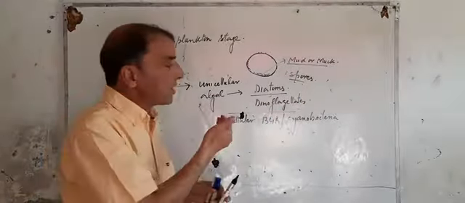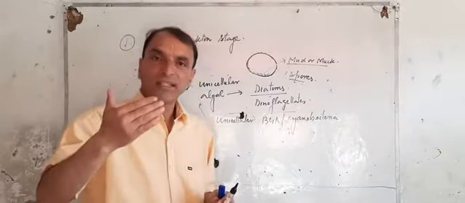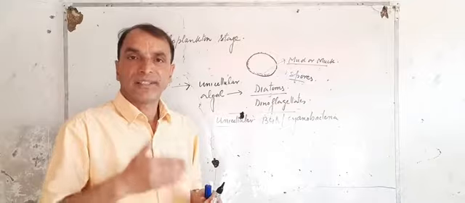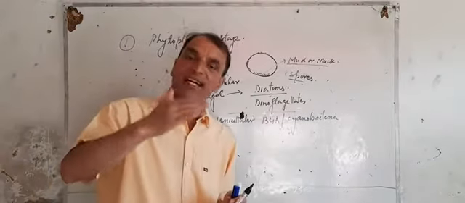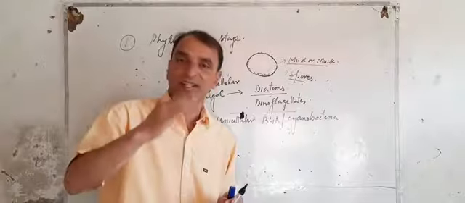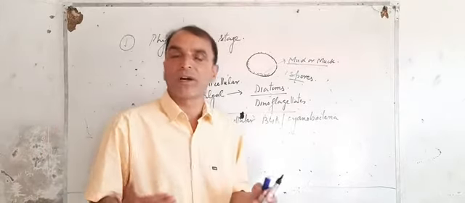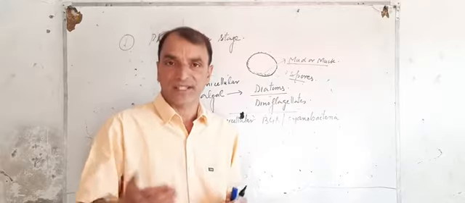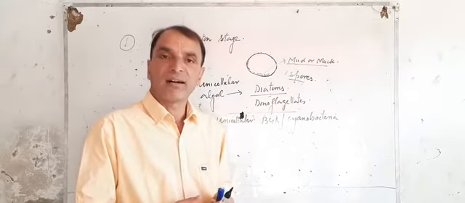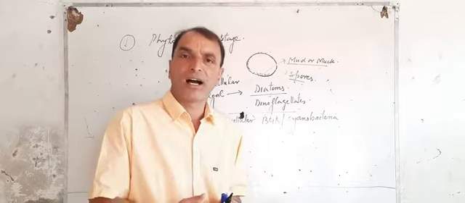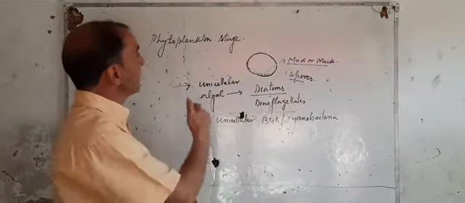Diatoms, dinoflagellates, mostly diatoms, over the years form a huge mass of their body debris on the bottom of the sea floor, which accumulates over years, and that is known as diatomaceous earth, diatomite. आपने previous classes में जब diatoms को पढ़ा होगा तो आपने ये सुना होगा diatomaceous earth, जिसके बहुत सारे uses हैं, commercially वो important है, हम टूथपेस्ट में उसका इस्तेमाल करते हैं, पॉलिश में उसका इस्तेमाल करते हैं।